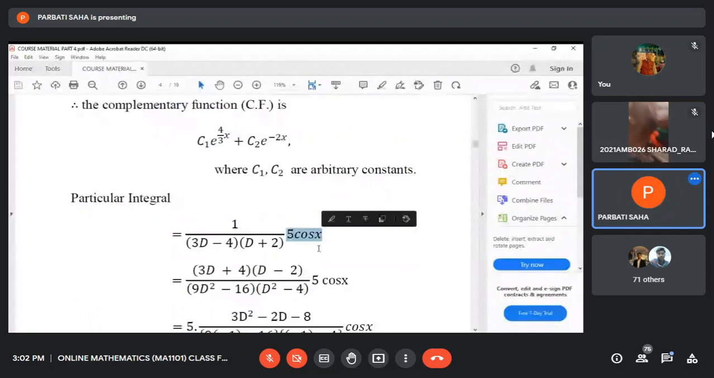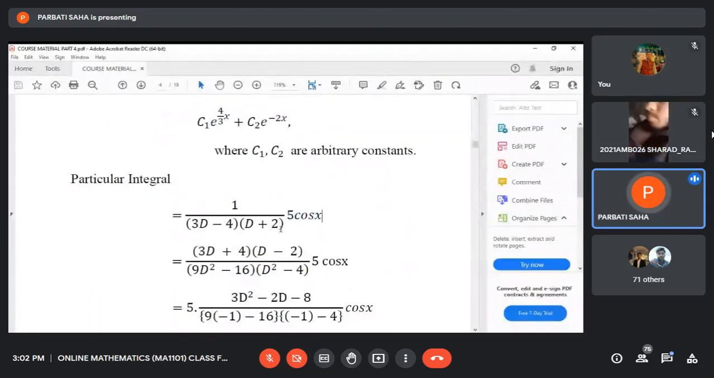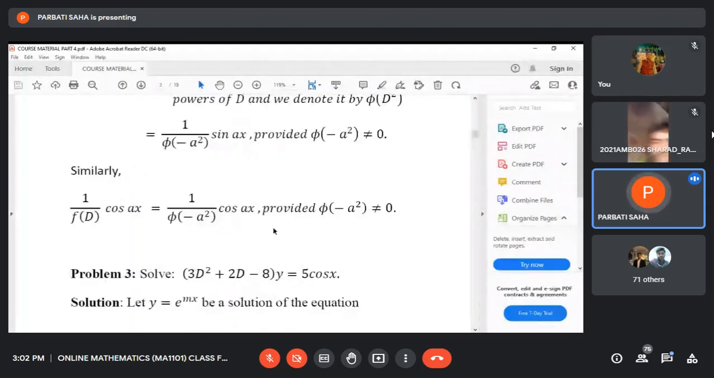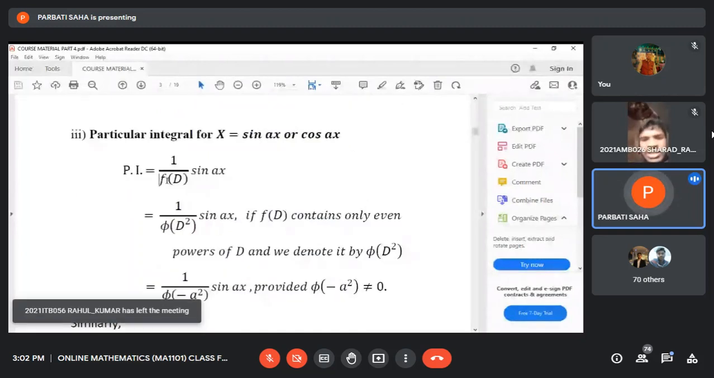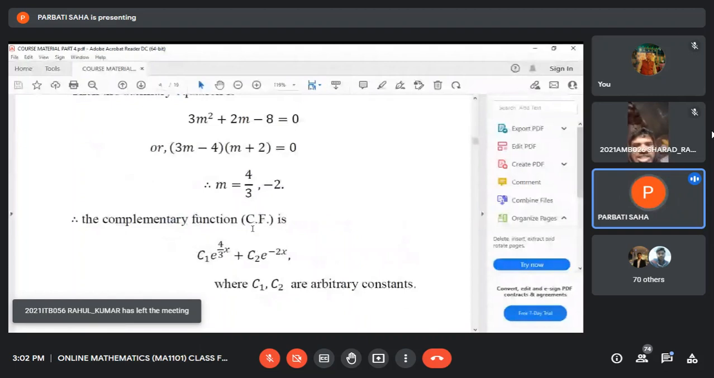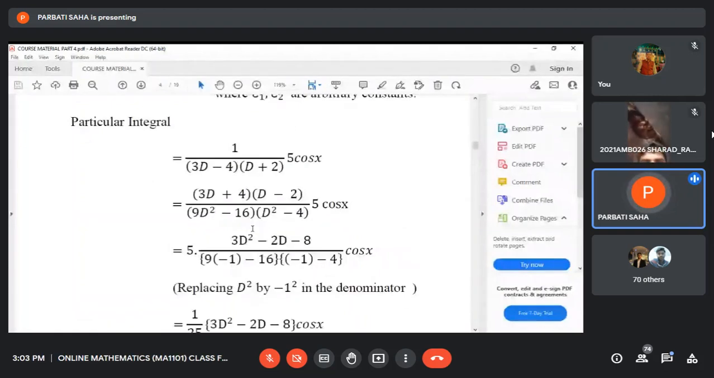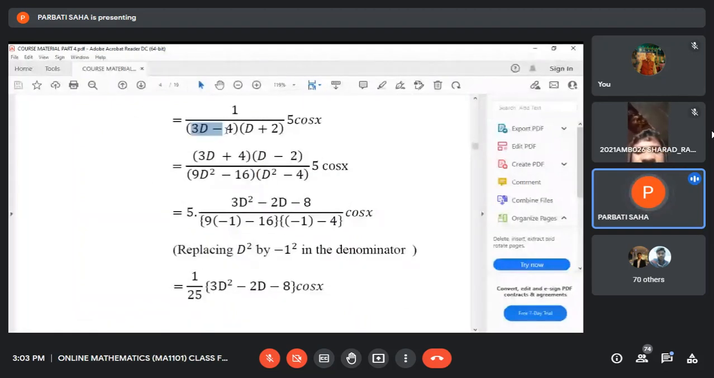Now, the interesting thing is this. The denominator should be expressed as a function of D squared. You see, the formula is this. This f(D) should be expressed as a function of D squared. So we apply this. You see, it is 3D minus 4. So it should be multiplied by 3D plus 4 to make it a function of D squared. Similarly, D plus 2 should be multiplied by D minus 2 to make the denominator a function of D square.